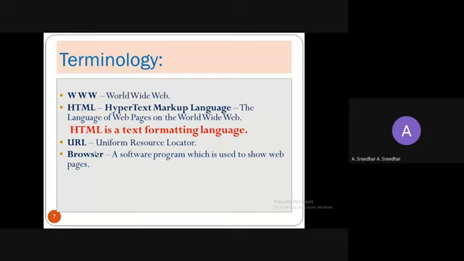The next term is URL, Uniform Resource Locator, and the browser. The browser is nothing but a software. HTML is not a software, okay? The browser is a software program which is used to show web pages. Whatever pages you develop with HTML code, in order to display that content, you need the help of browsers. Without browsers, there is no use of HTML, right? So that is the use of a browser.